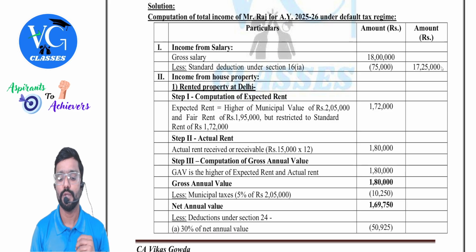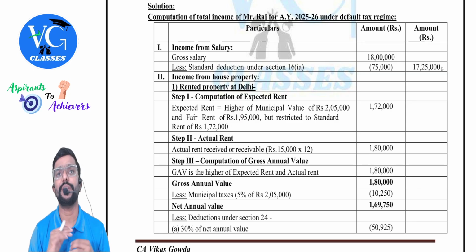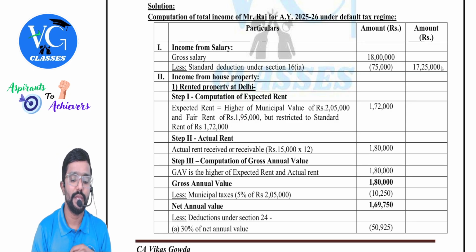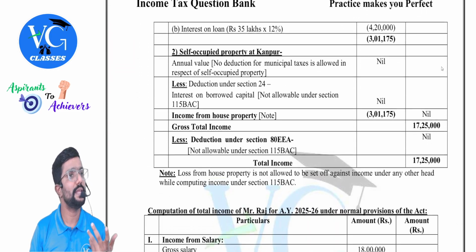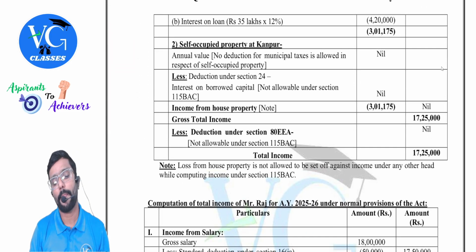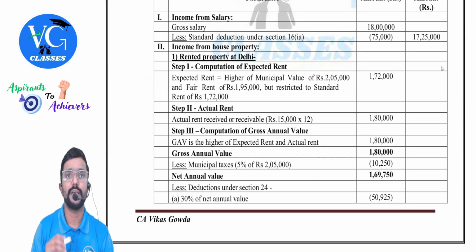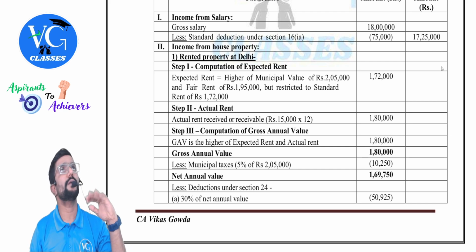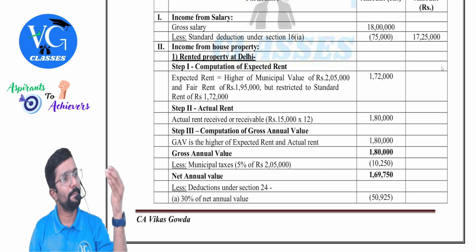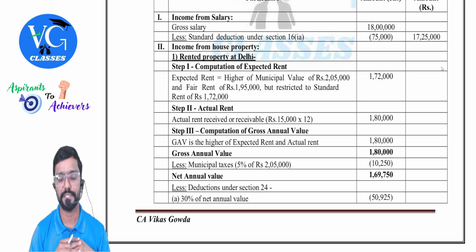standard deduction, 75,000. What is the income from salary? 17 lakh 25,000. Next, income from house property. Please do separate calculation for the let out portion and the self-occupied. Okay. Let out house first, Delhi. What is the gross annual value? Simple. First calculate expected rent. Is it municipal value or fair rent? Whichever is higher. Compare that with standard rent. Take whichever is lower. That is called expected rent.